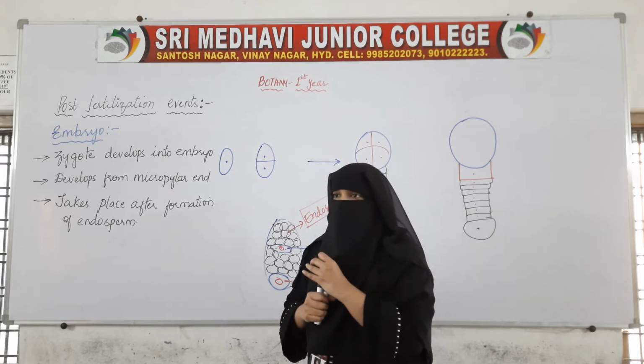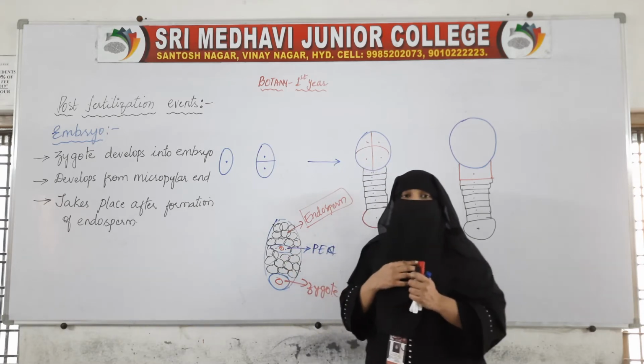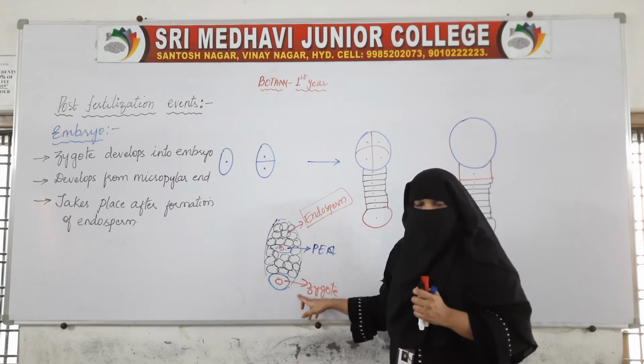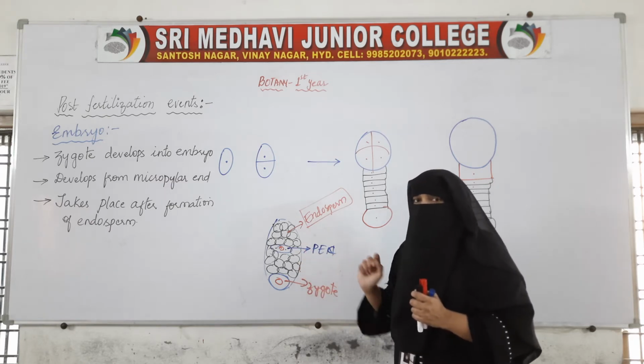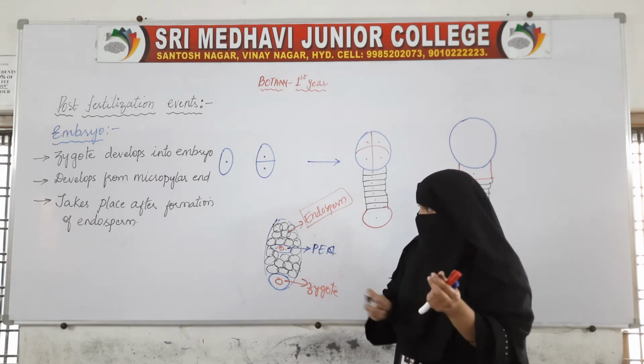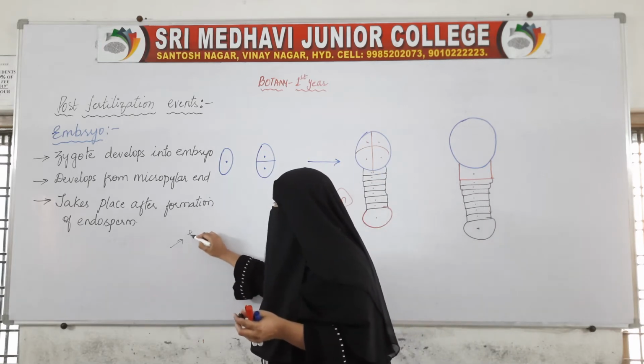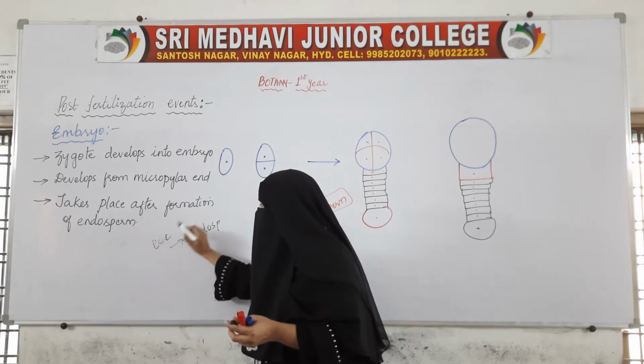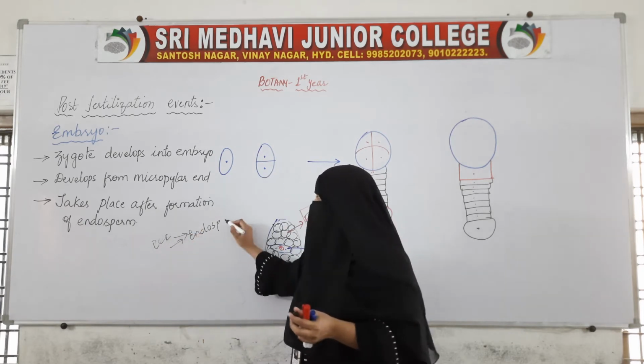Apart from the formation of endosperm, another change which we see is the formation of embryo. The zygote develops into embryo. The first change is the formation of endosperm, that is, the primary endosperm cell will change into endosperm.